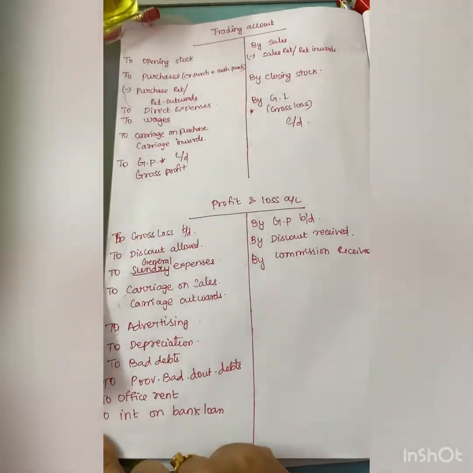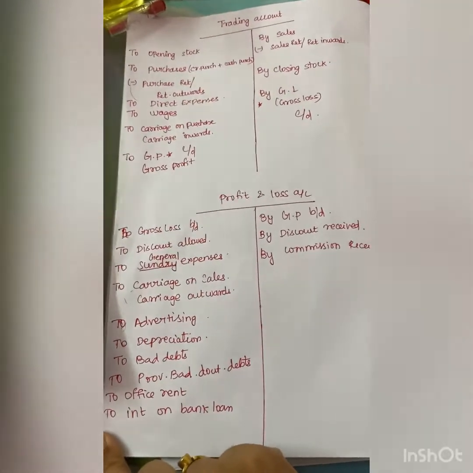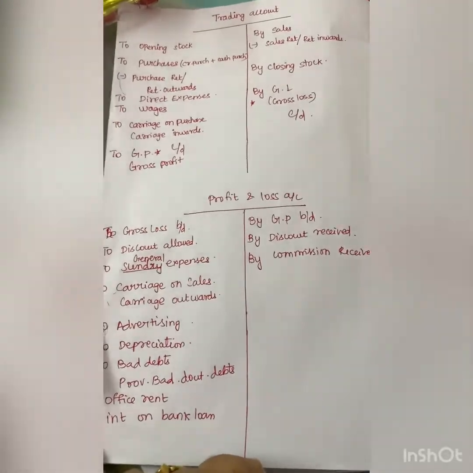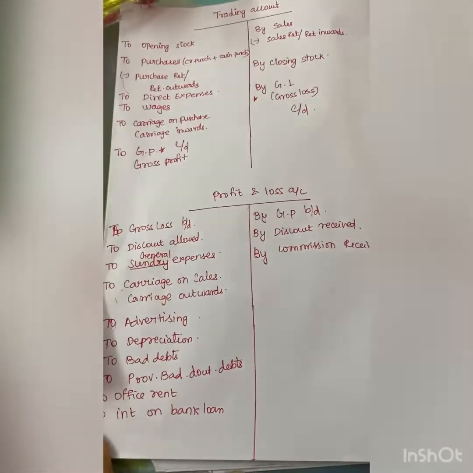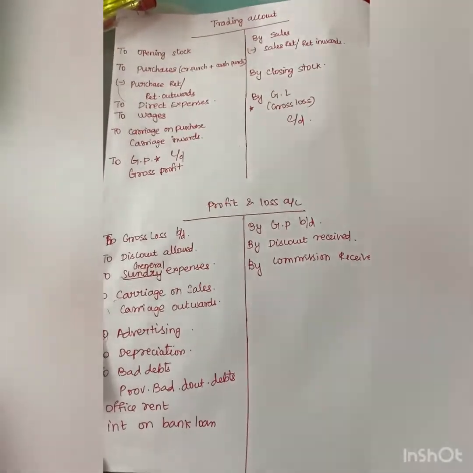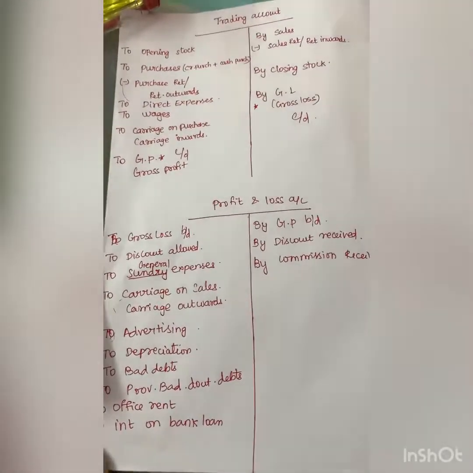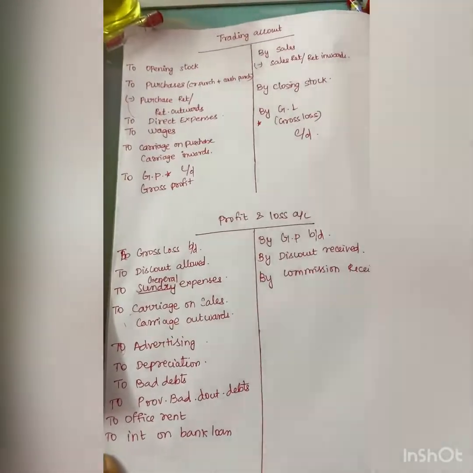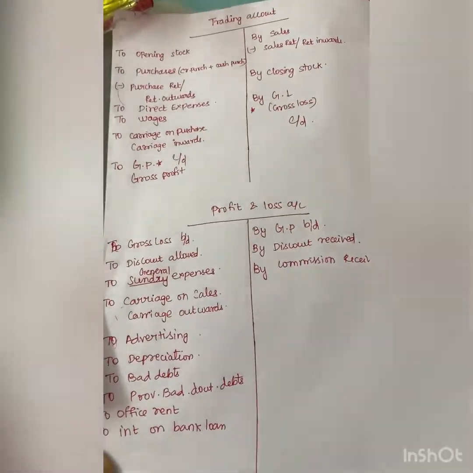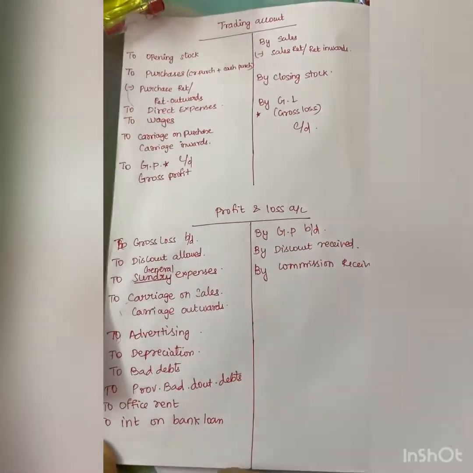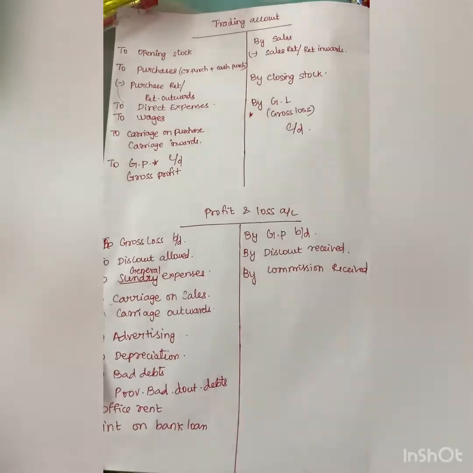Final account consists of three parts: trading account, profit and loss account, and balance sheet. Children, you have studied this in 11th standard. This is the last unit in your 11th standard, and so many items are there in trading account and profit and loss account, whereas I picked the very important points which are relevant to this incomplete records converting method alone, and I have given you this,